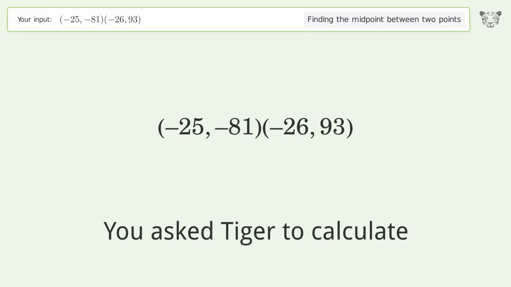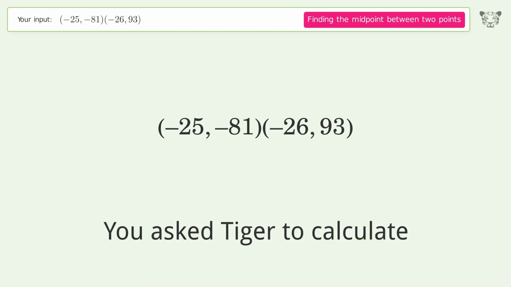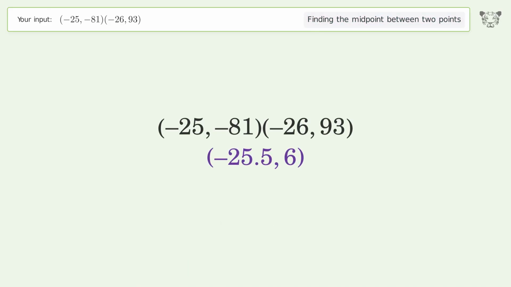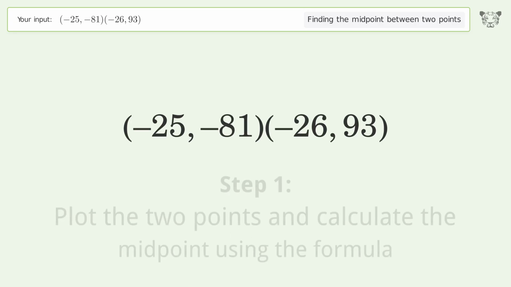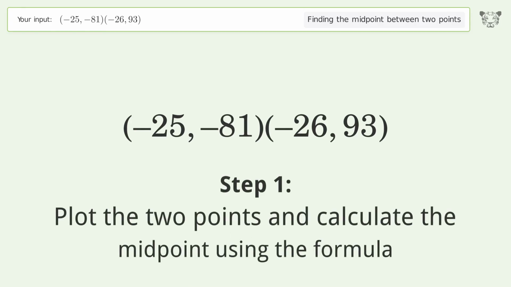You ask Tiger to calculate. This deals with finding the midpoint between 2 points. The midpoint between the 2 points is negative 25.56. Let's solve it step by step. Plot the 2 points and calculate the midpoint using the formula.